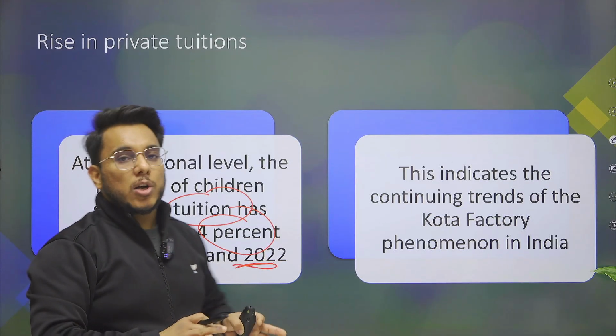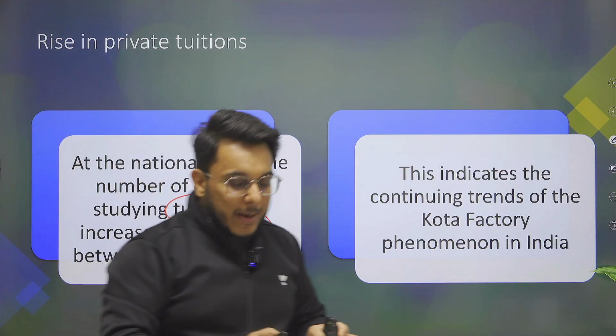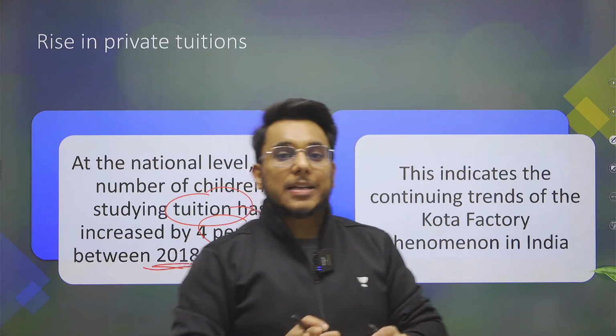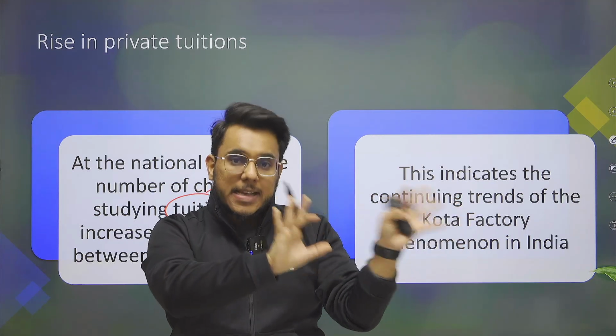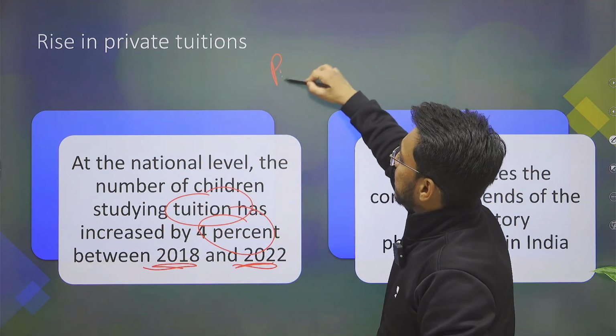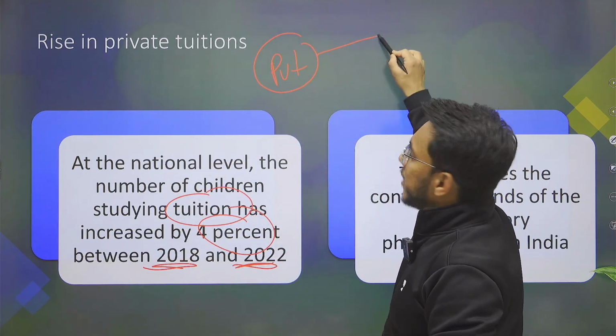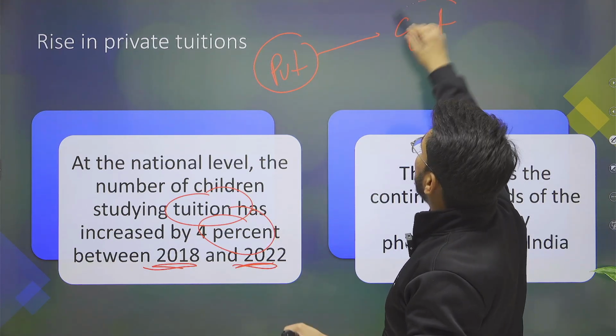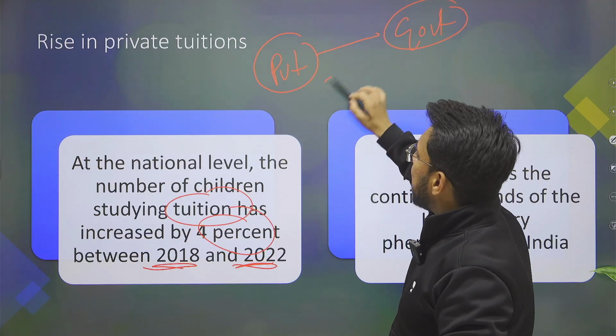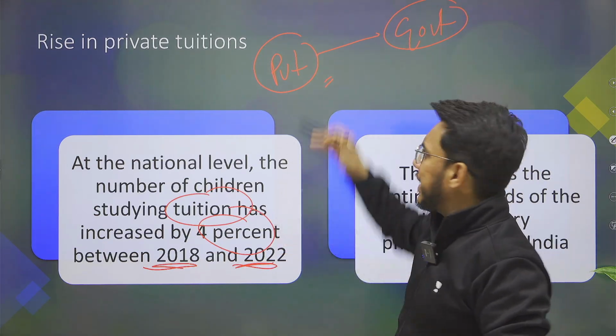Now guys, I just want to tell you one particular trend. In this report, it has been highlighted that enrollment in government schools has particularly increased. What has happened? Parents withdrew their children from private schools and enrolled them in government schools. This happened because incomes dipped.